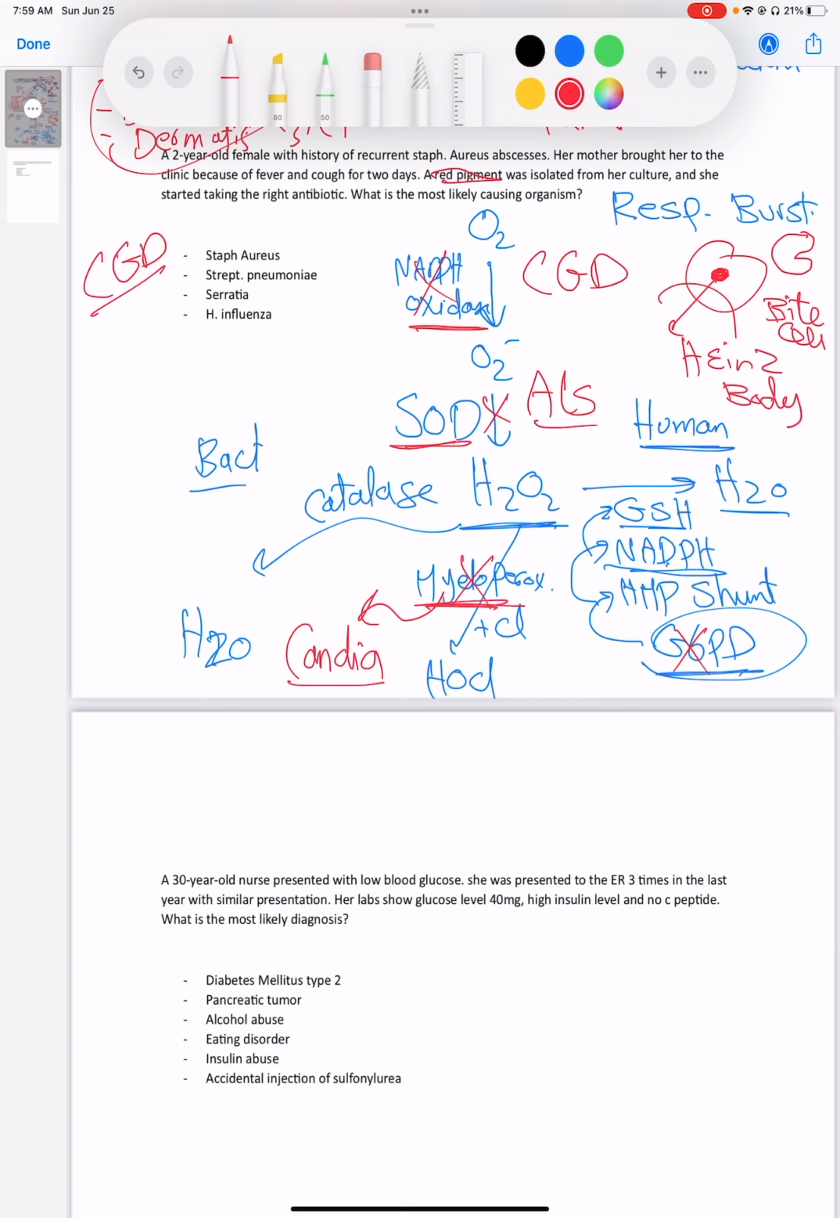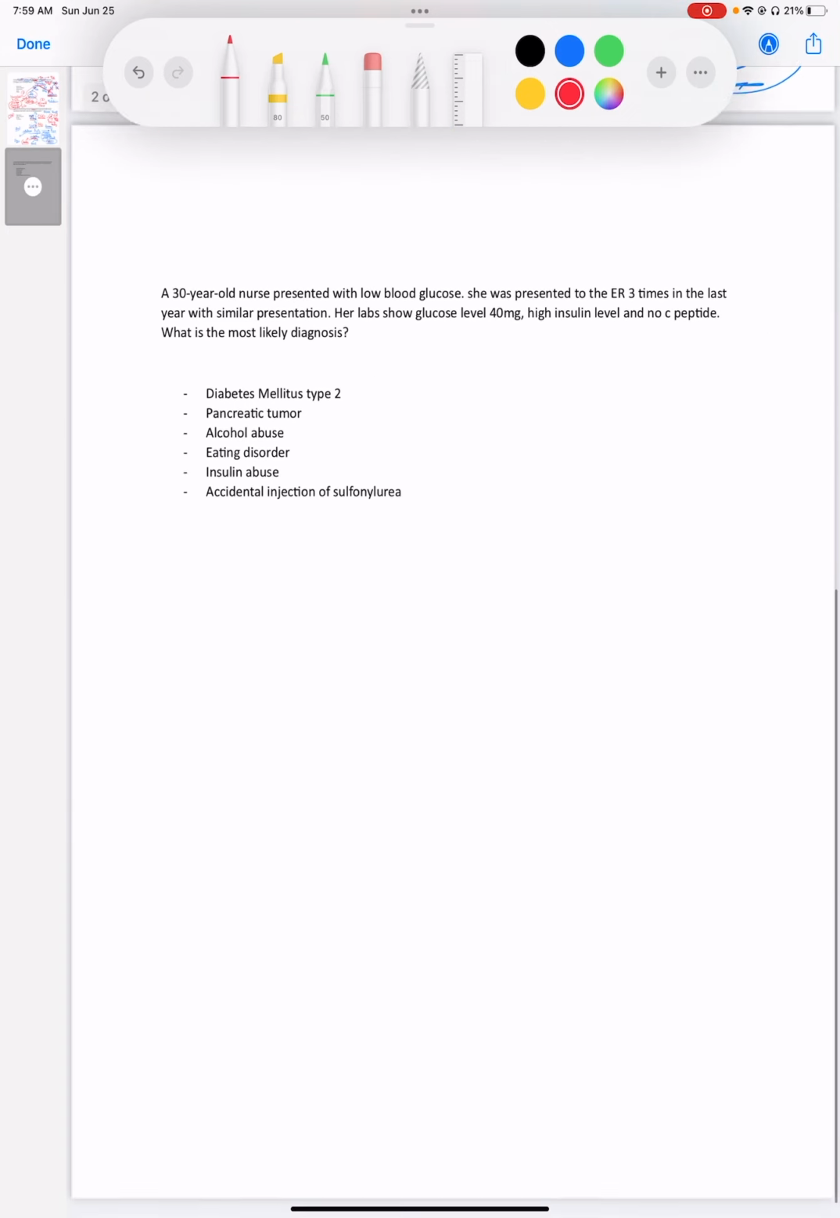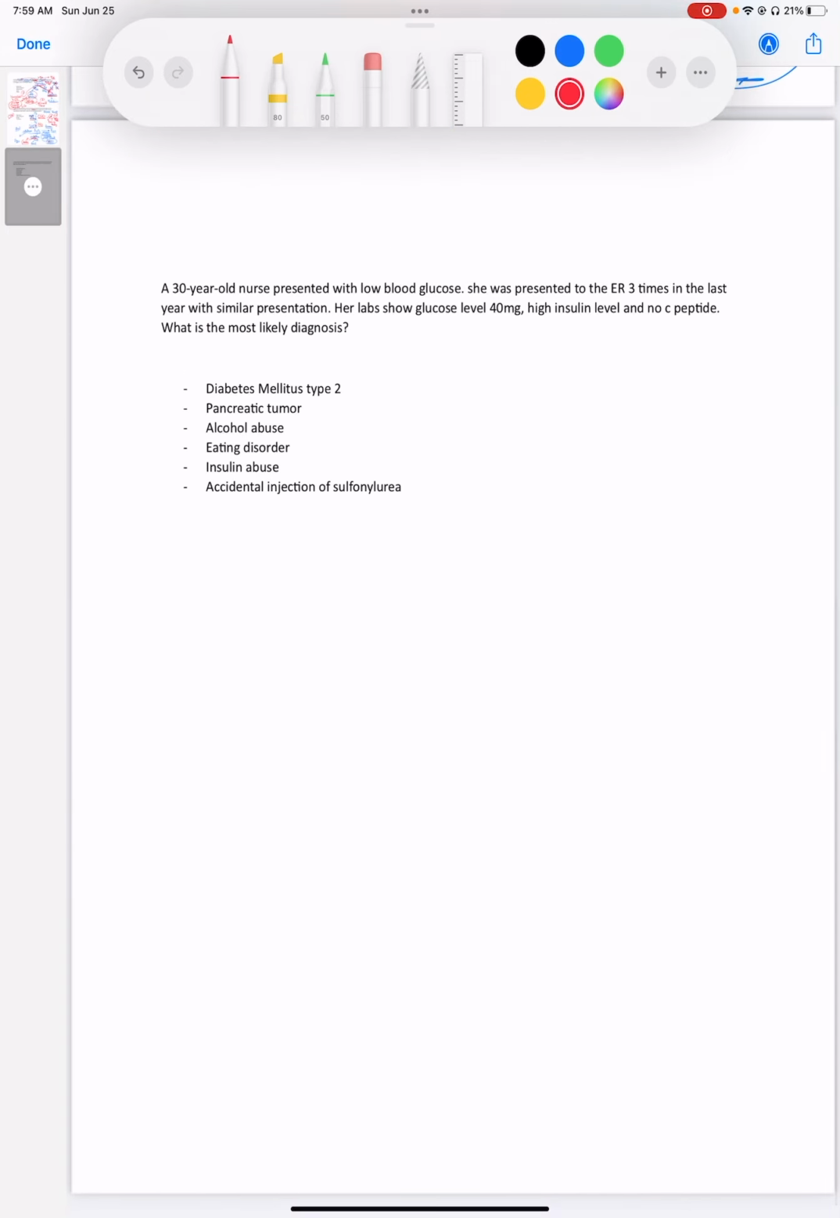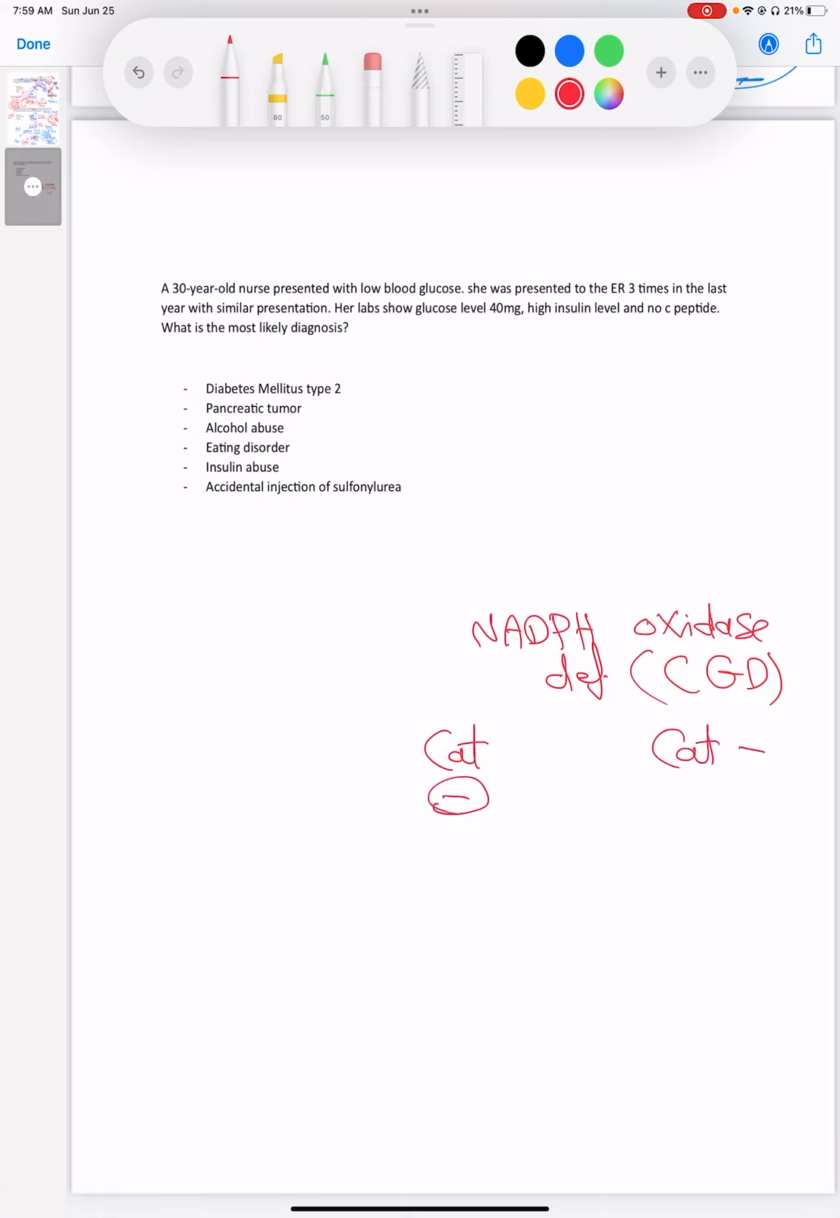So let's get back to chronic granulomatous disease and let's do this. We have NADPH oxidase deficiency, between brackets, chronic granulomatous disease, and we have two types of organism, catalase negative and catalase positive. Okay, here we have H2O2. So let's put different scenarios here. So H2O2